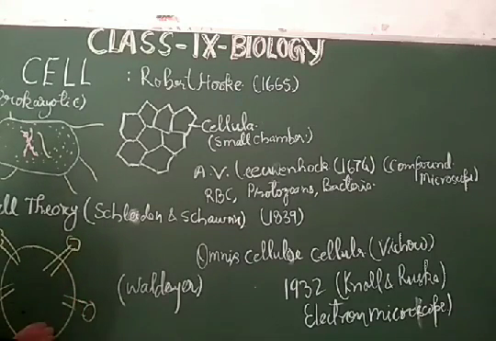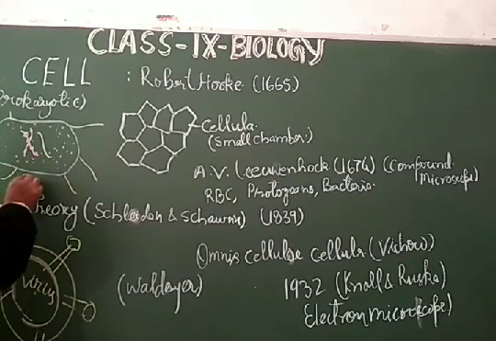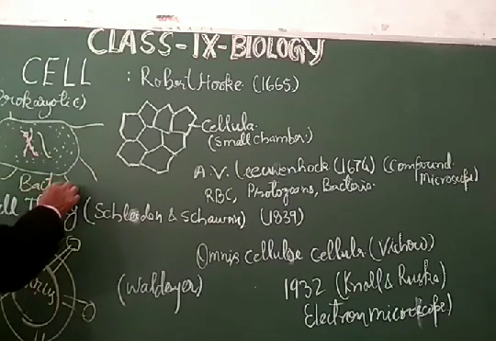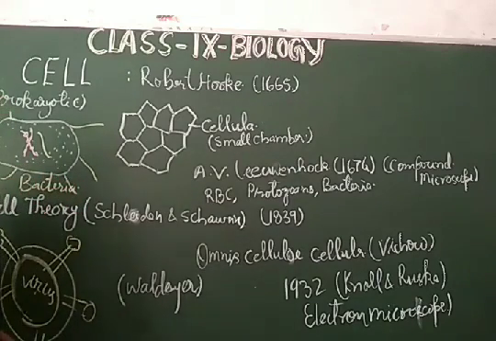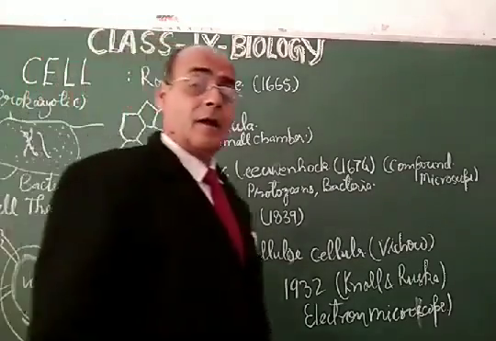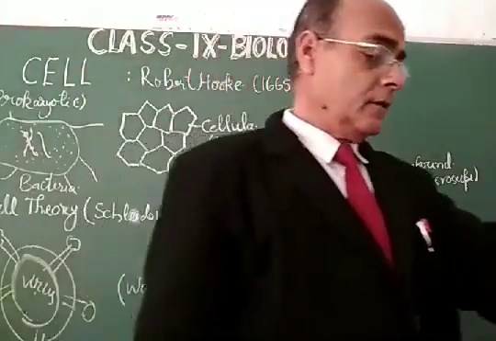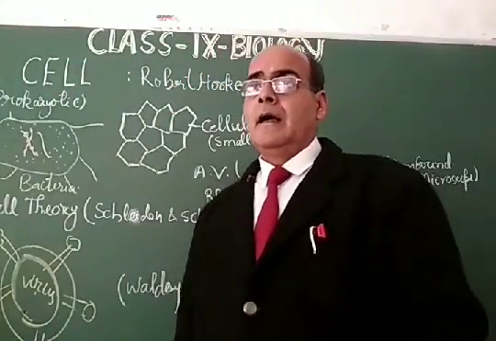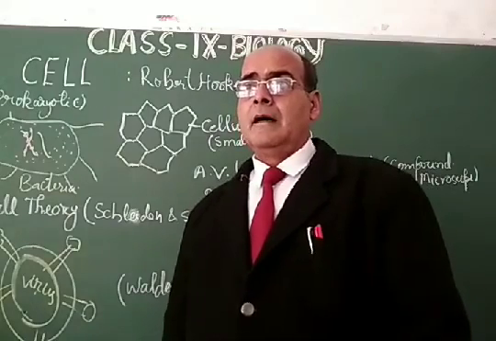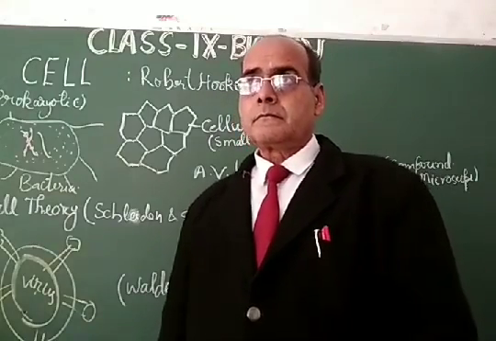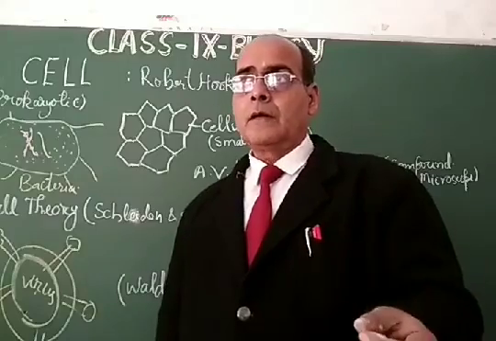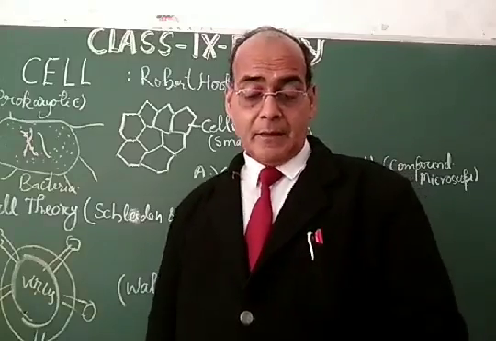So these are the viral structures, virus and bacteria. These are considered as the prokaryotic cells. My dear students, other cells are called the eukaryotic cells, and these eukaryotic cells are of two types, plant cells and animal cells.